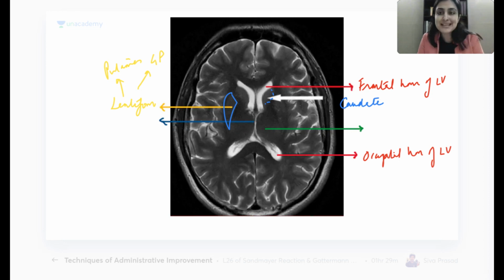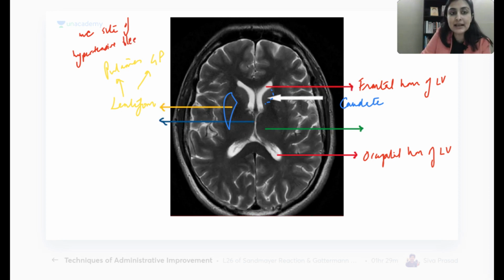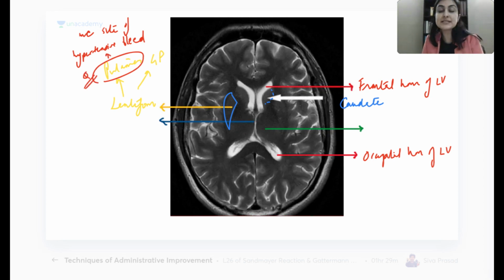One question for you here. Which is the most common site of bleed in elderly because of hypertension? One-liner question for you. Most common site of hypertensive bleed. You must have seen in a lot of known people or patients that they have this sudden hypertensive bleed inside the brain. And remember, for your entrance exam, the most common site for hypertensive bleed is this putamen here. Okay, fair enough?